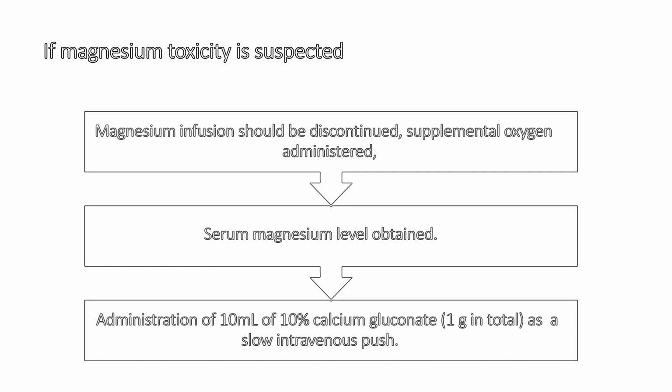If magnesium toxicity is suspected, magnesium infusion should be discontinued. Oxygen supplementation is administered. If possible, we should do a serum magnesium level, and we should use the antidote for magnesium sulfate, that is 10% calcium gluconate. 10 ml is given as a slow IV push.